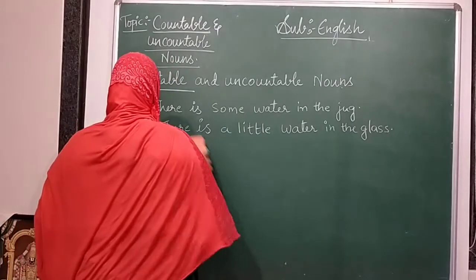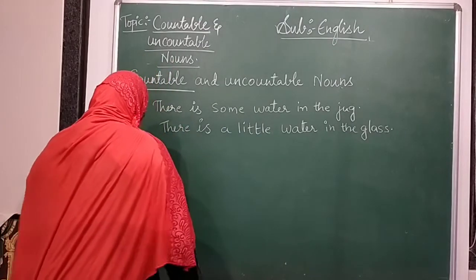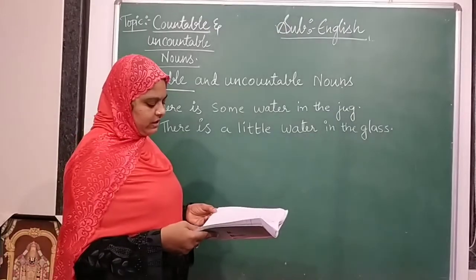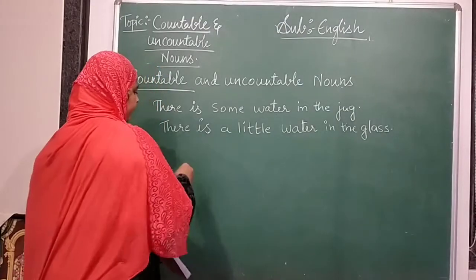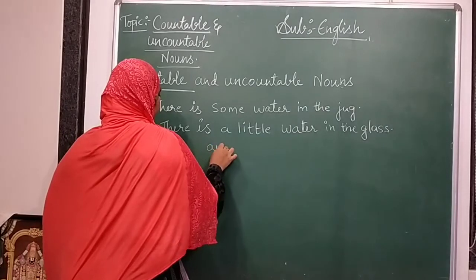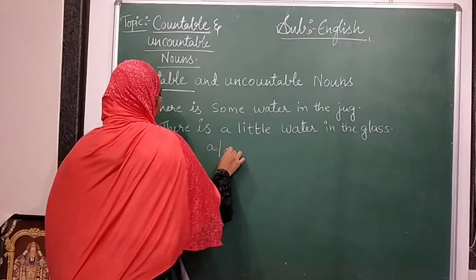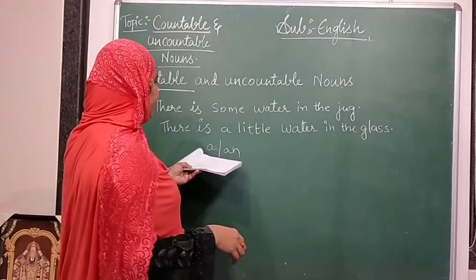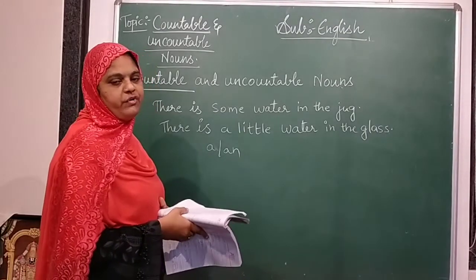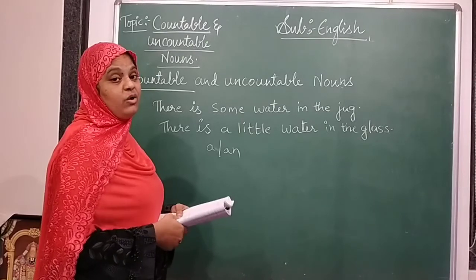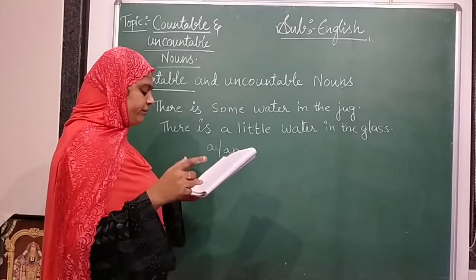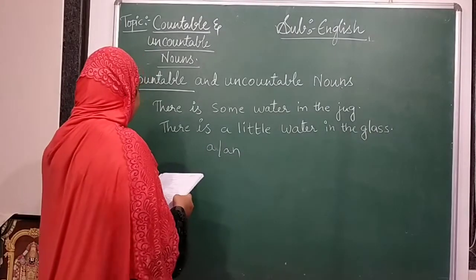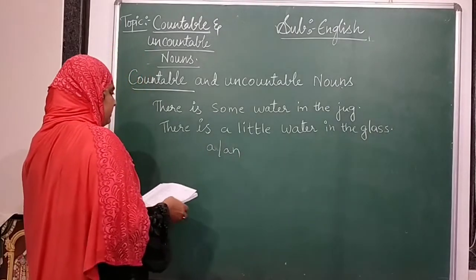We do not use a or an before an uncountable noun. For this, we cannot use a or an. A or an are nothing but articles. So a and an are not used for uncountable nouns.